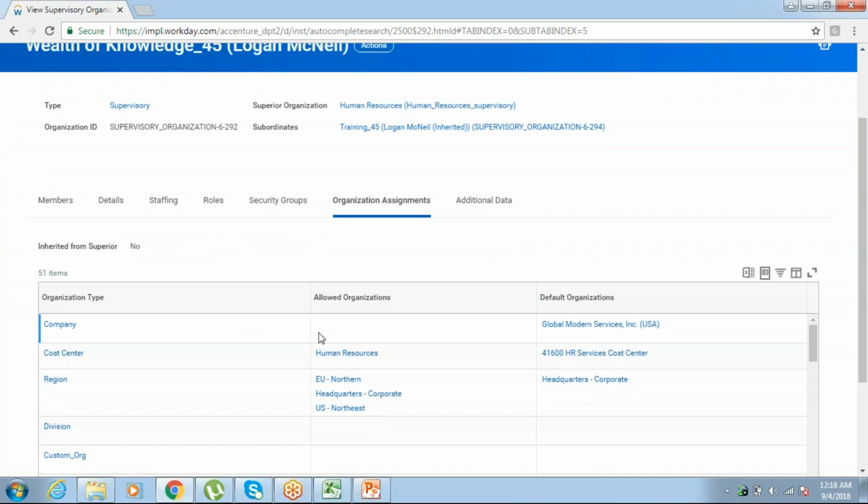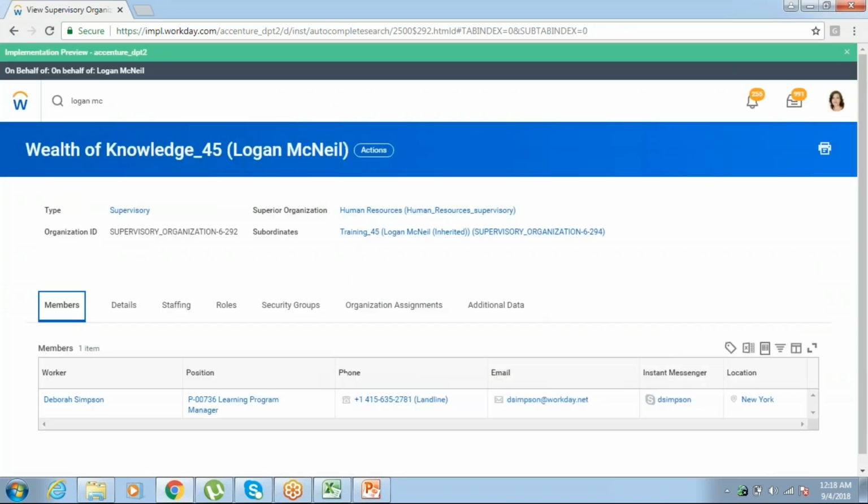All these are called organization assignments. In today's class, or if time does not permit, in tomorrow's class, we will see how to assign a company, cost center, and region to an employee.